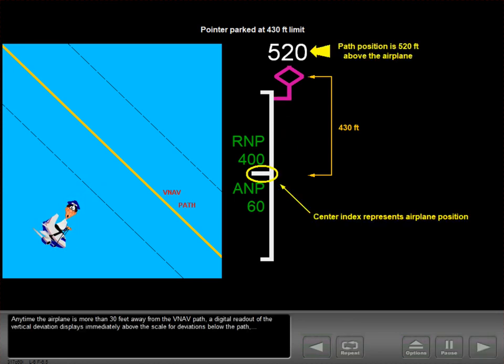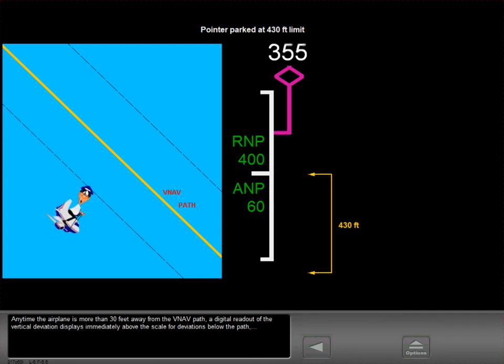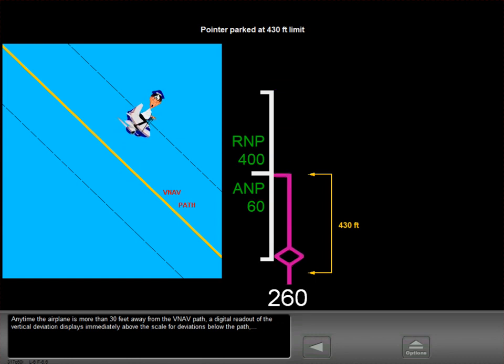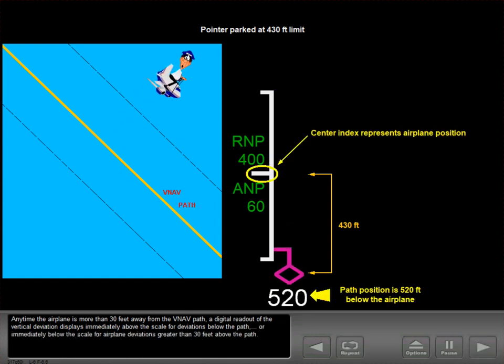Anytime the airplane is more than 30 feet away from the Vnav path, a digital readout of the vertical deviation displays immediately above the scale for deviations below the path, or immediately below the scale for airplane deviations greater than 30 feet above the path.